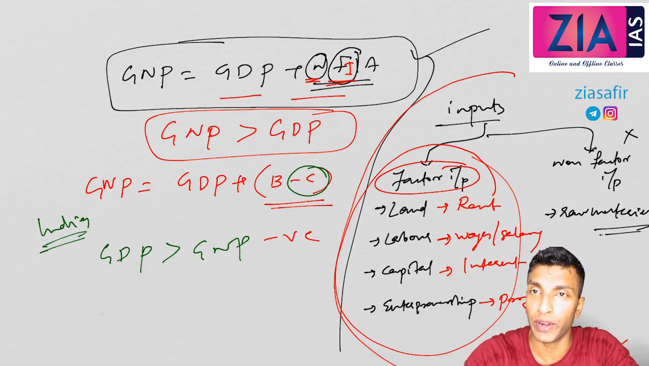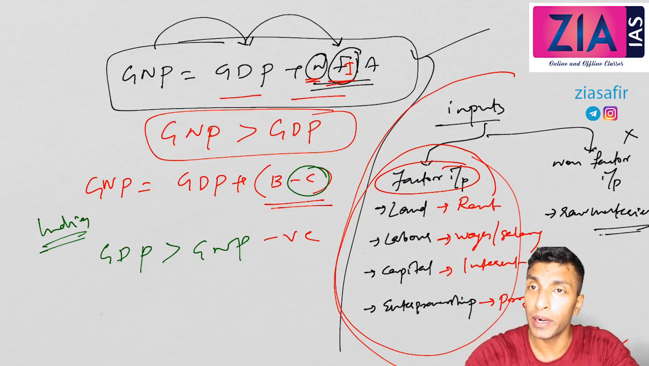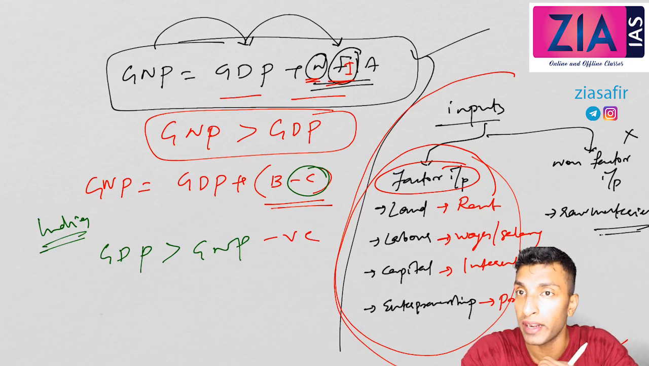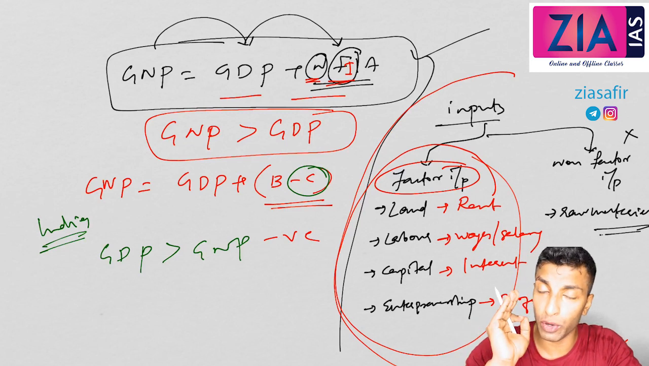I've told you what net factor income from abroad is, and in India's case this net factor income from abroad is negative. That's the reason why in India's case GDP is more than GNP. Otherwise GNP should be more, GDP plus something. But GDP is more in India's case because the net factor income from abroad, NFIA, is negative. Why is NFIA negative? Indians earning from abroad is less than foreigners earning from India. So when you take that difference, it is going to be negative. I hope you understood this.